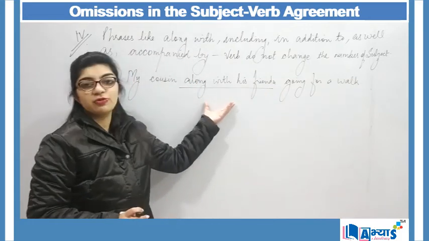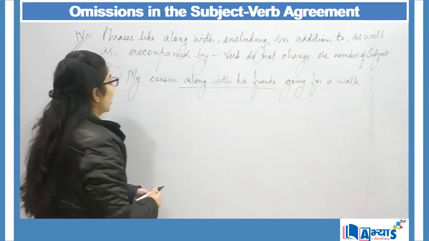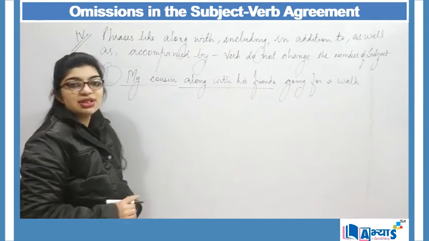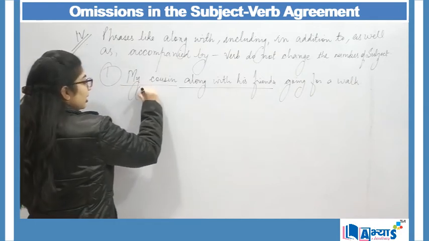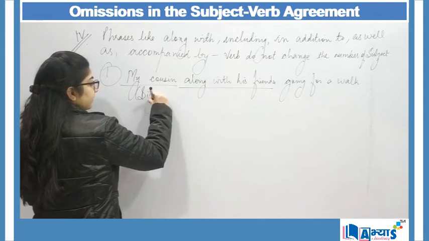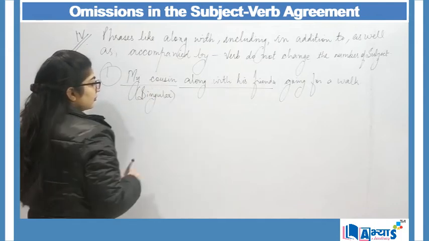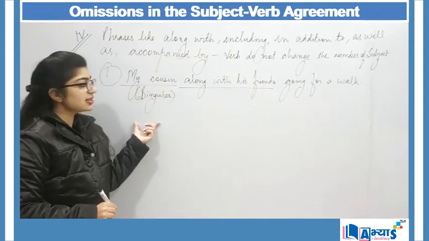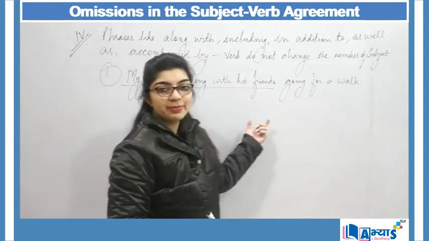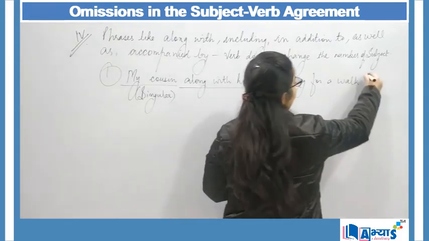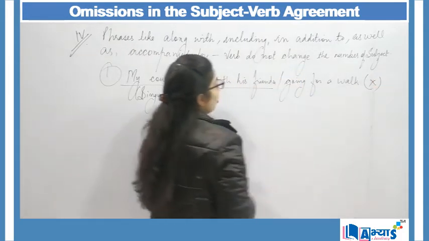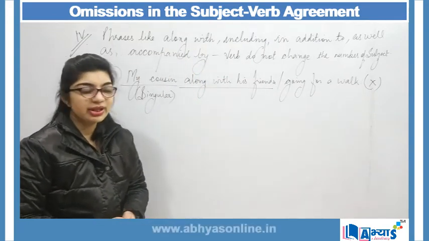I will not focus on the phrase, rather I will just focus on the subject. The subject over here is singular, and the helping verb is missing. I have an error. Why? Because a word has been omitted over here.